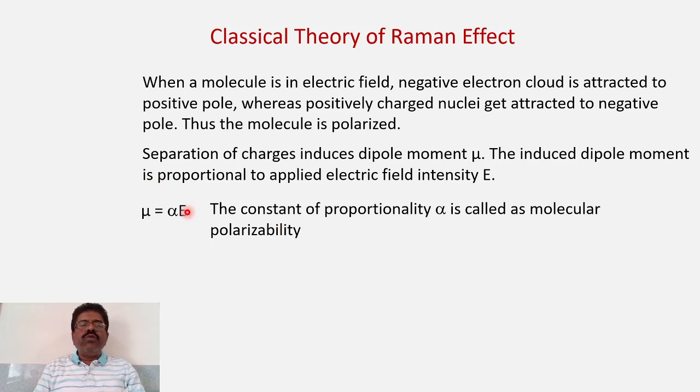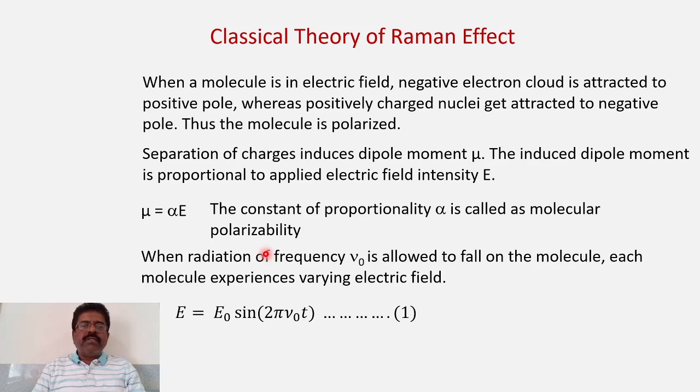How far the molecule will be polarized with respect to the incident radiation will depend on the type of molecule. For different molecules alpha will be different, that means they will be polarized to different extents with the same amount of electric field applied on them. But if you vary the electric field, definitely the polarization will change. So alpha is the molecular polarizability.